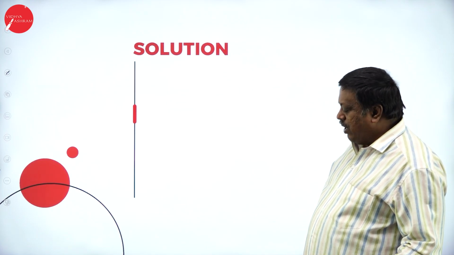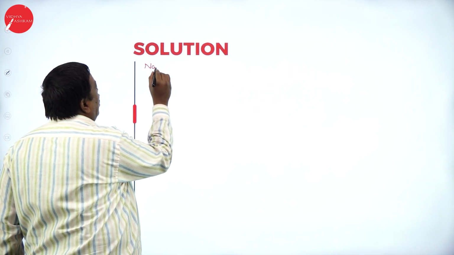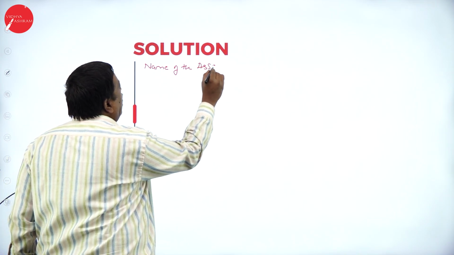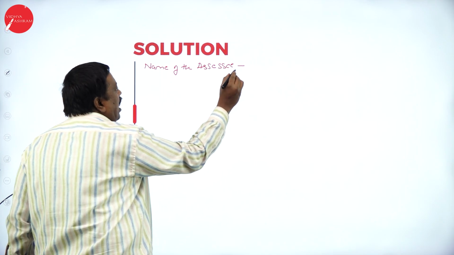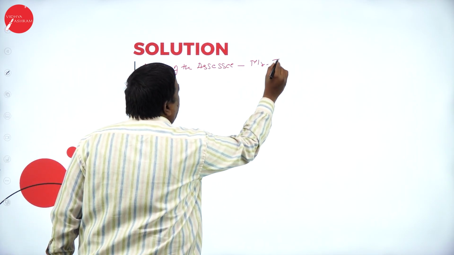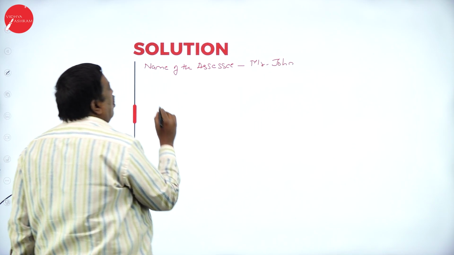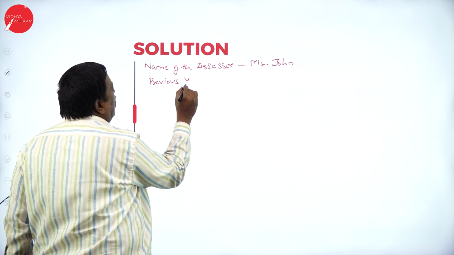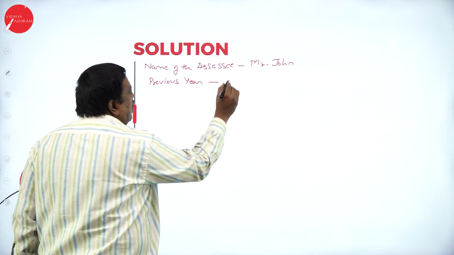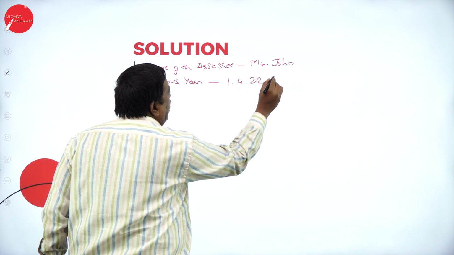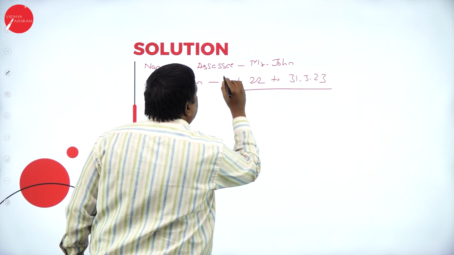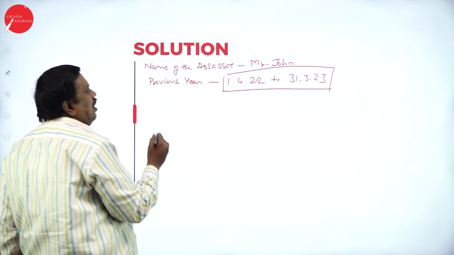Let us calculate here. What do we have to write first? Name of the assessee. We have to write Mr. John. Then previous year. What is our previous year? 1st April 2022 to 31st March 2023. This is our previous year.